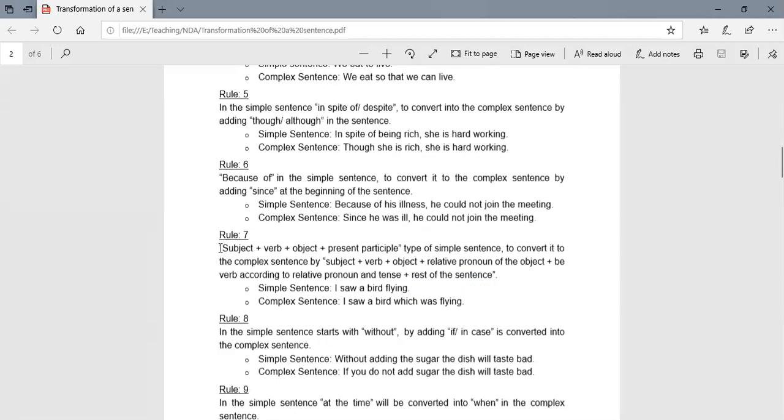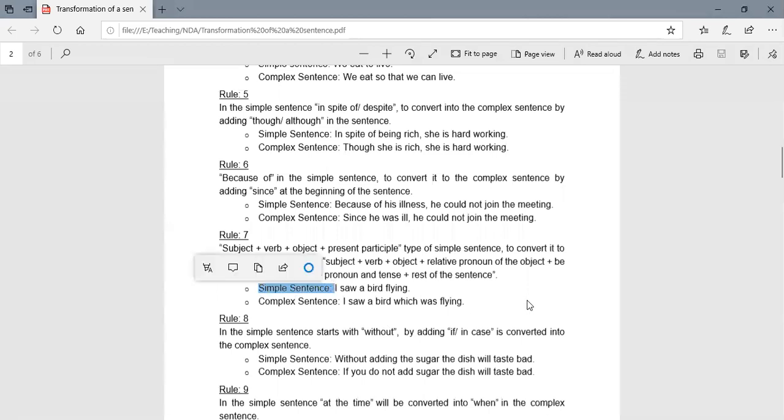Next rule, subject, verb, object, present participle type of simple sentence to convert it to the complex sentence by subject plus verb plus object plus relative pronoun of the object plus be verb according to relative pronoun and tense plus rest of the sentence.